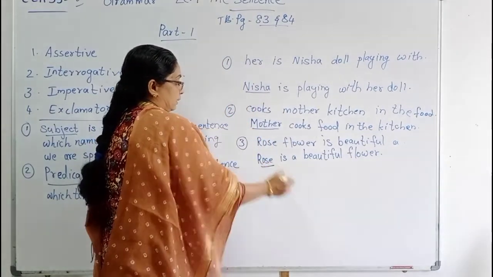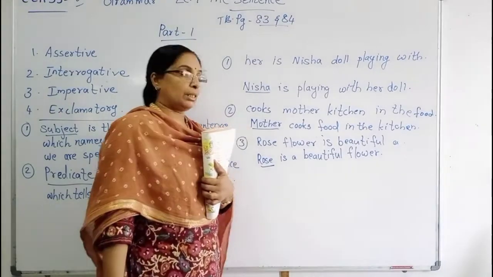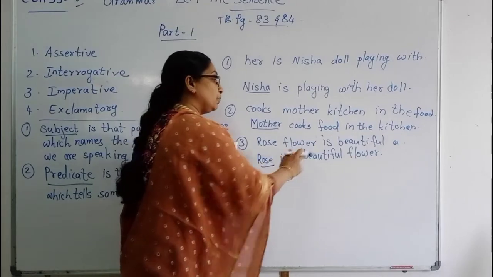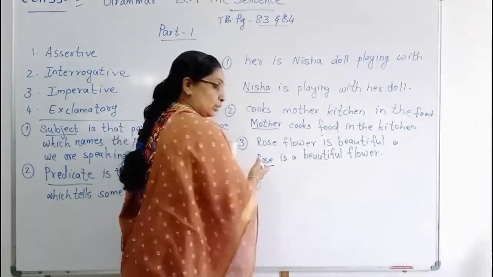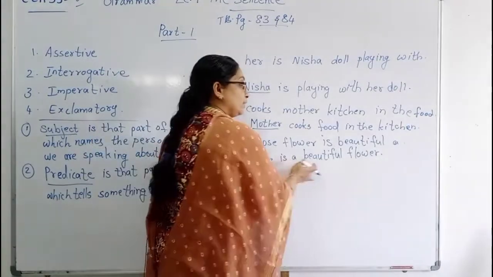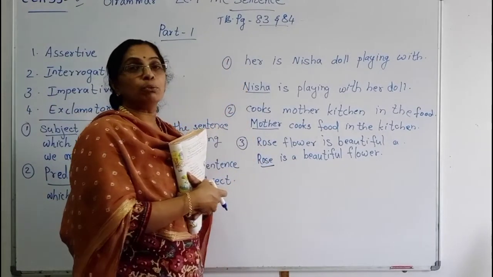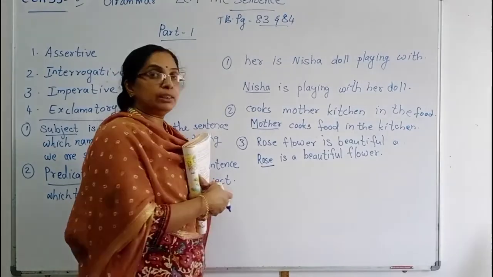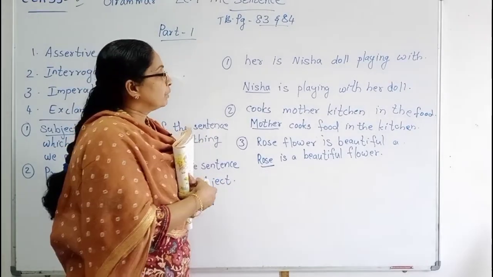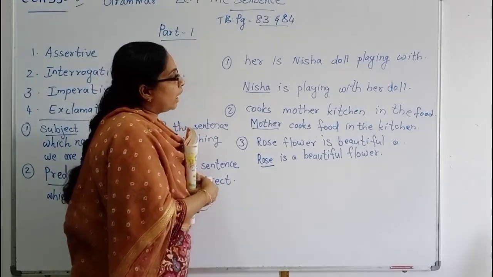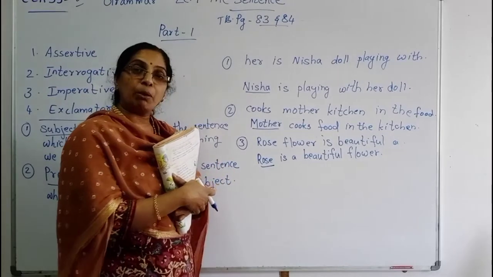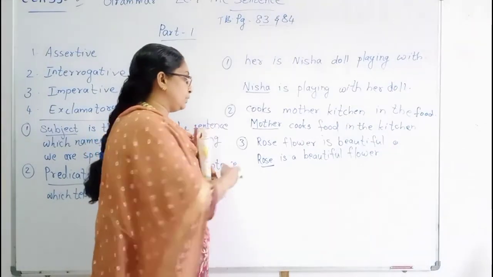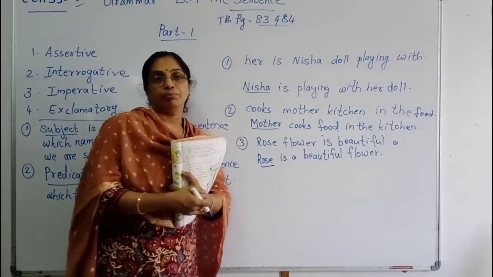So in this sentence, rose is the subject and the remaining part is the predicate. What is a beautiful flower? A rose. So that is the subject. How is this rose flower? Rose is a beautiful flower. That is the predicate. Understood, children? Subject and predicate: what we are saying about the thing, that is the subject. How is the thing? That is the predicate. We saw the examples, children.